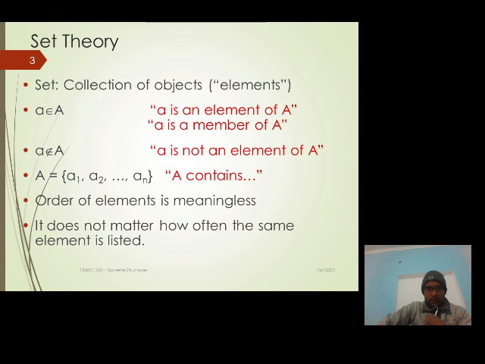If a set contains a1, a2, a3, a4, a5, ..., an, then we can say A contains a1, meaning a1 is contained in capital A. The order of the elements is meaningless, meaning a2 can be first and a1 next, then a3, a5, a9, a10, an. It doesn't matter, the order of the elements is meaningless. If a set contains repeated elements, then these elements are counted one time.